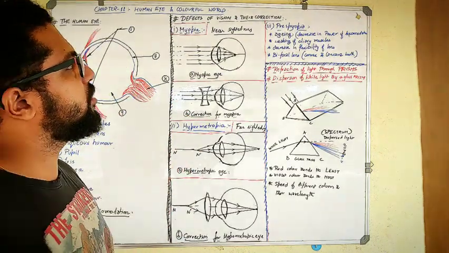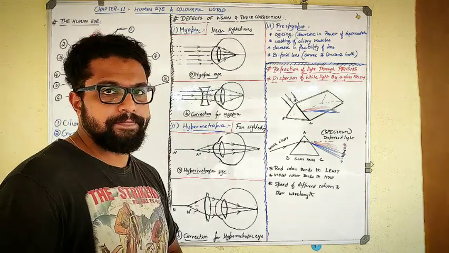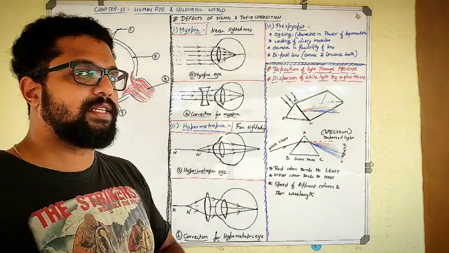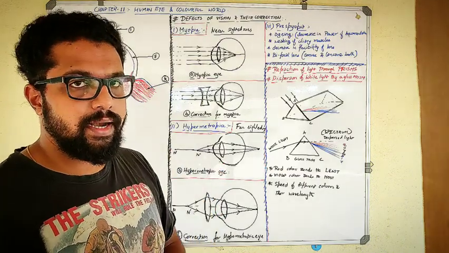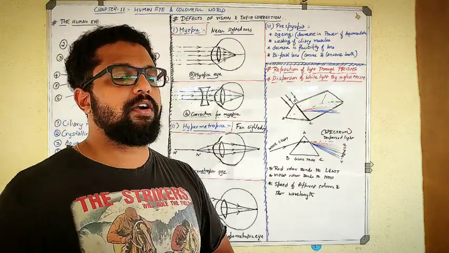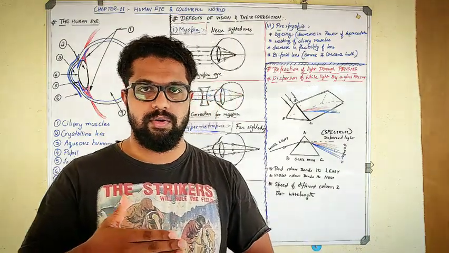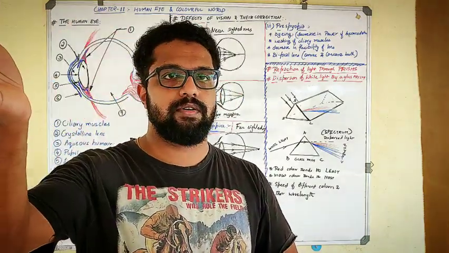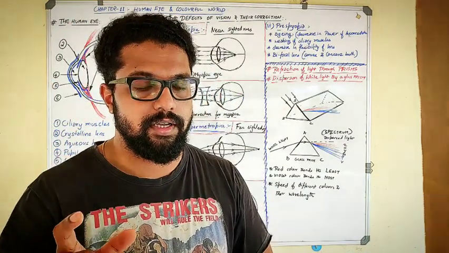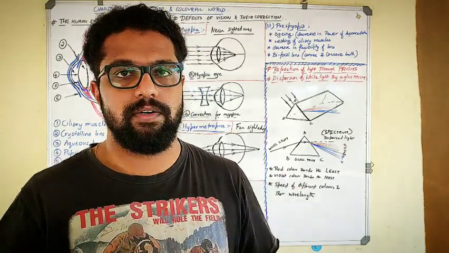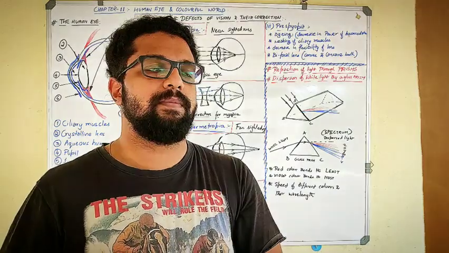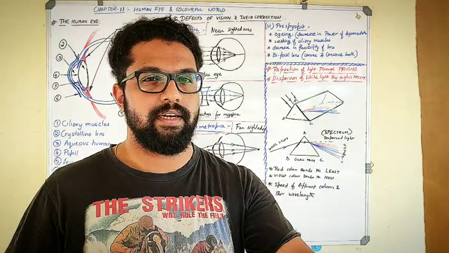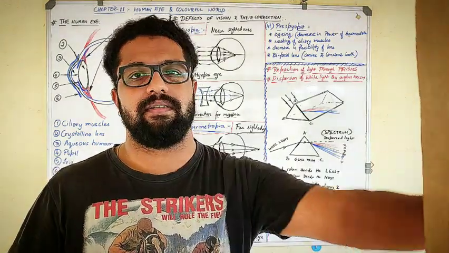The third defect which you need to know about is presbyopia. There is no diagram as such. It is nothing but the combination of hypermetropia and myopia. So when I say combination, this person will not be able to see the nearer objects and will not be able to see the farther objects also. Listen carefully. I don't mean that this person is not at all able to see. He will be able to see within a certain range, suppose maybe from 100 centimeters to another 100 meters. That's it.